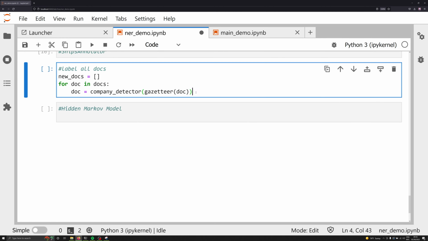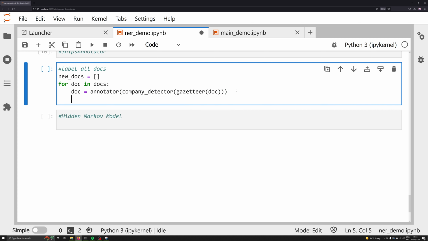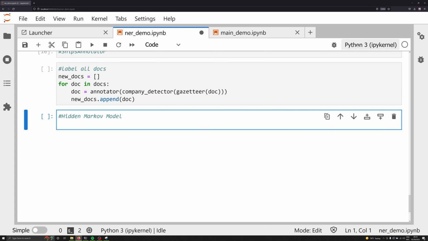And so the final thing that we need to pass over everything is annotator. And what we want to do is append this new document to these new docs. And again, there are better ways to do this in just one line of code, but for right now, for this video, I hope this makes a bit more sense for the audience. And we're going to append that. So what we should have